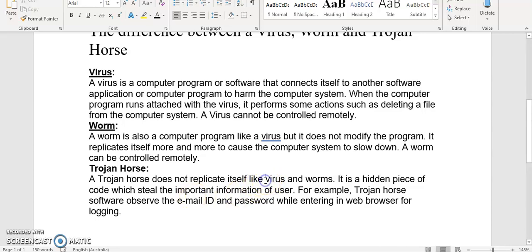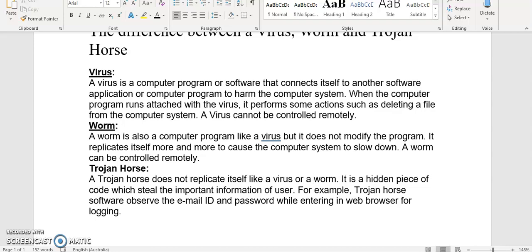So it does not replicate itself like a virus. Now, they may not be both together, so it's better to say or. I'm going this time, because there's only two and it's not really a series, to say like a virus or a worm.